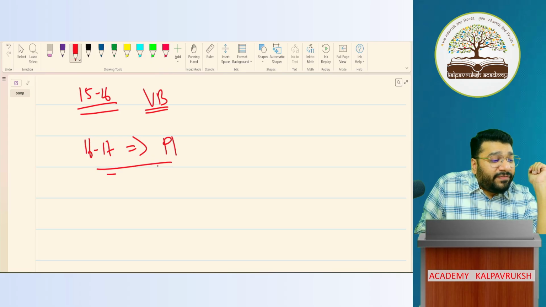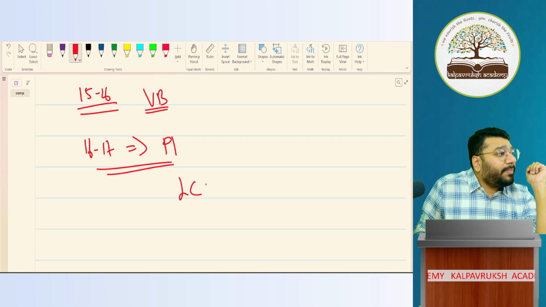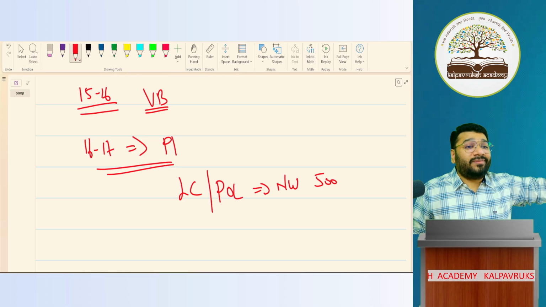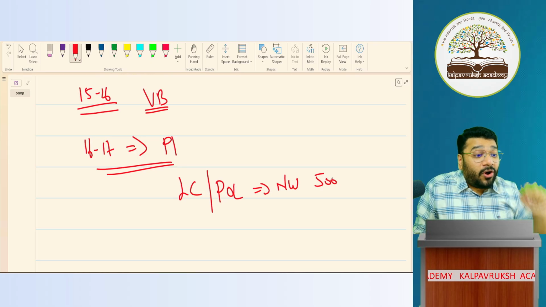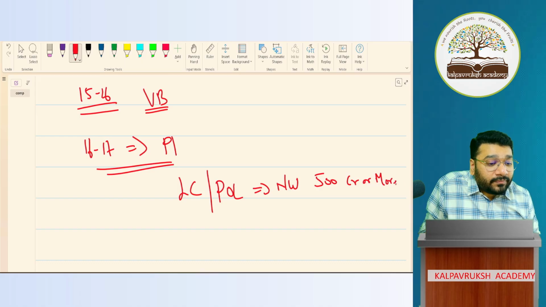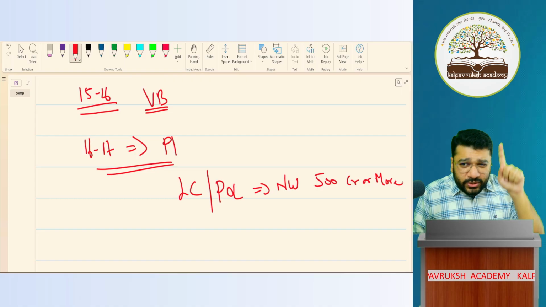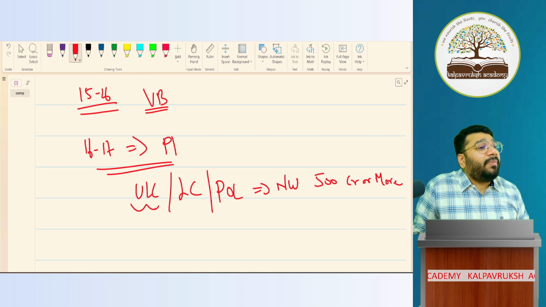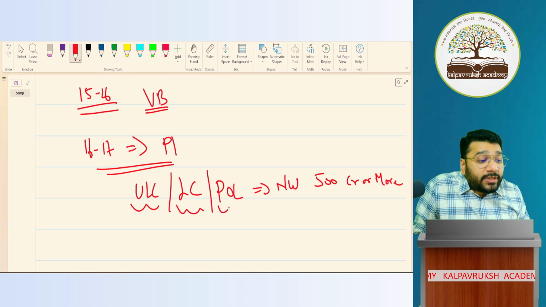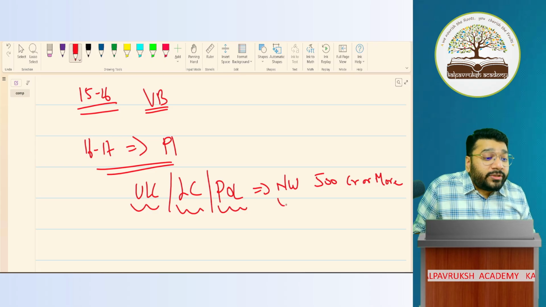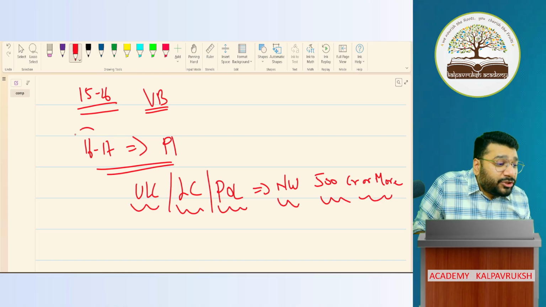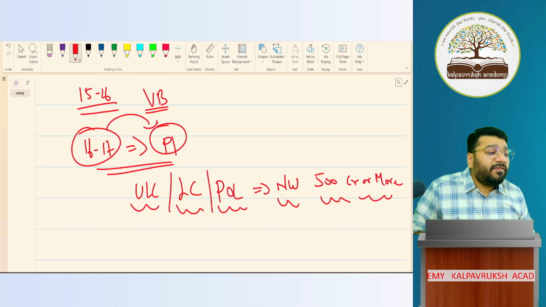This was phase 1. In phase 1, what happened? Listed companies or those in the process of listing, whose net worth was 500 crores or more, had to apply Ind-AS. Was it only listed companies? No, including unlisted companies also. So unlisted or listed companies or those in the process of listing, whose net worth was 500 crores or more, had to compulsorily follow Ind-AS in the financial year 1617, and we call this phase 1.